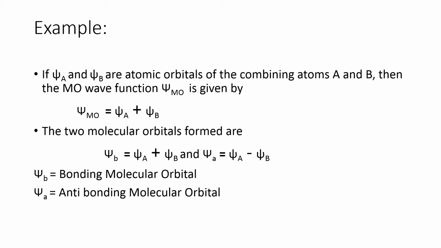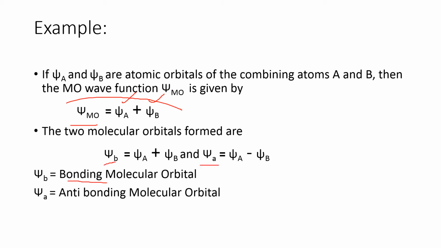For example, if we take psi A and psi B as the atomic orbitals or wave functions of atoms A and B, then the molecular wave function formed is psi MO. When two atomic orbitals combine, they give rise to two molecular orbitals.